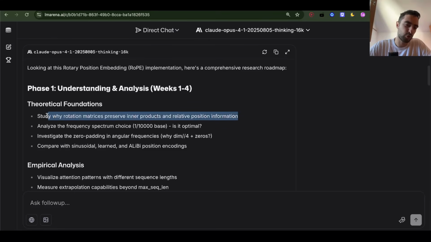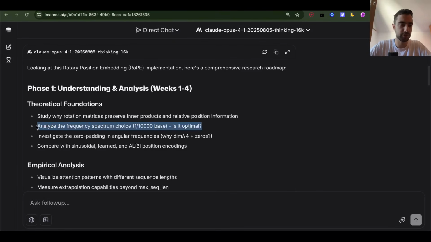This could even be like a tutorial or a blog post. Analyze the frequency spectrum choice, 1 over 10,000 base, is it optimal? I guess we can learn this from previous research. Investigate the zero padding in angular frequencies, dim over 4 plus zeros. This is all actually very nice. Compare with sinusoidal, learned and ALiBi position encoding. Also interesting. This would take maybe a month to do, but every paper takes like a month to a year.